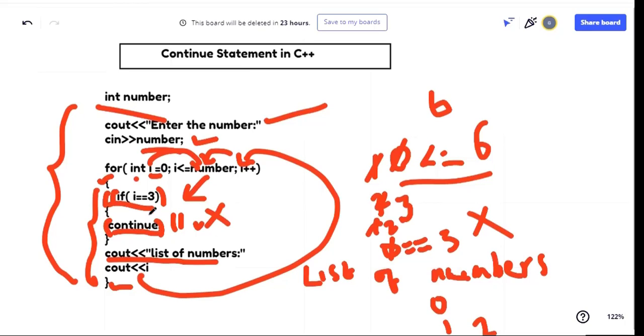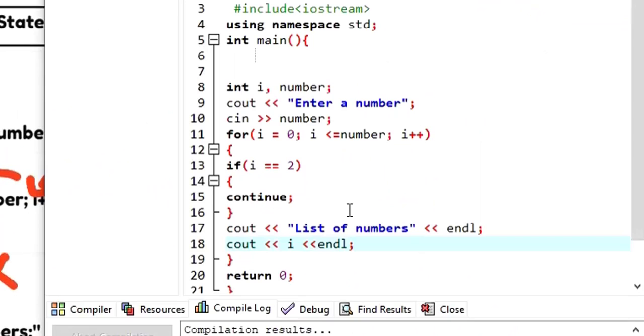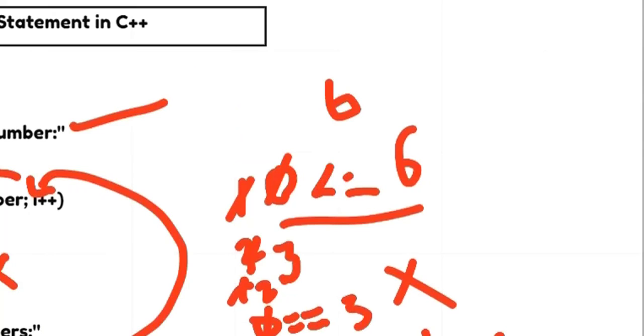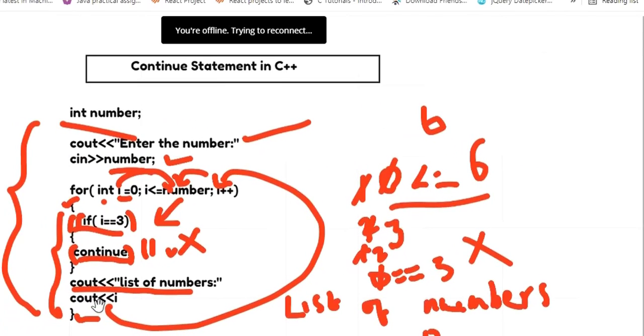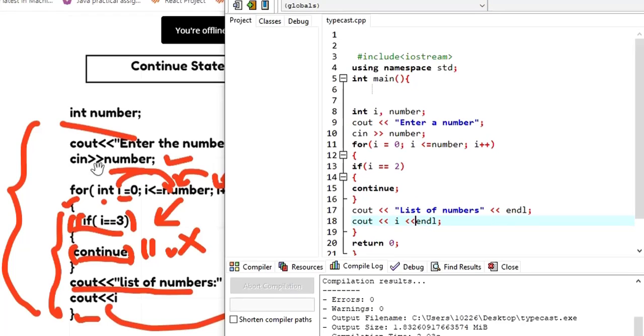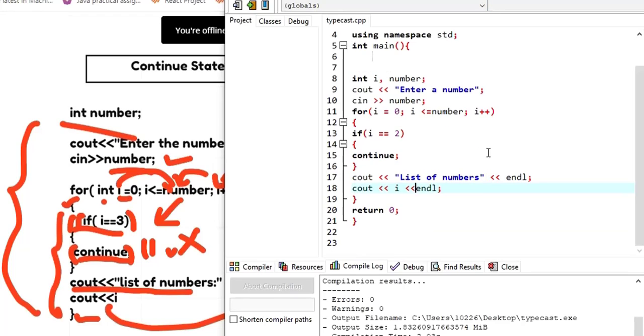Now let me type the same code in my text editor so that you will see the result. So here is the same program that I have typed in my text editor. When I run this one, as expected, it's going to print list of numbers every time together with the I value. Whatever I have typed here is exactly the same. But remember, there is a keyword called continue. When this keyword comes, it's going to skip the execution.